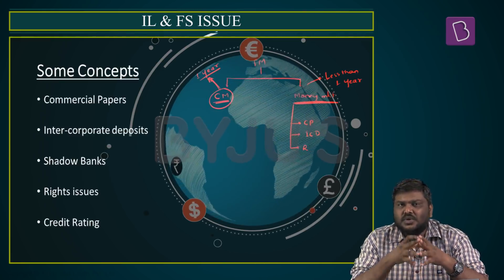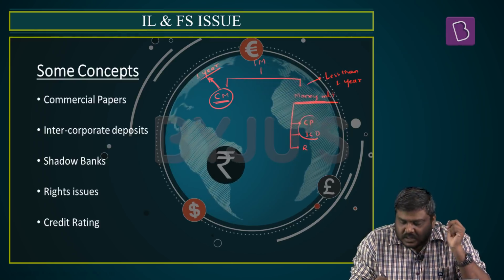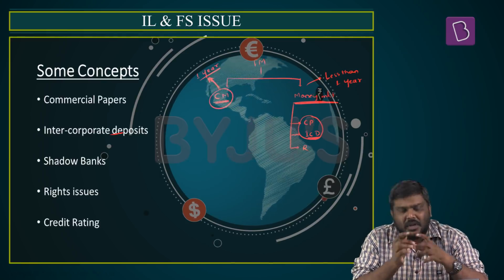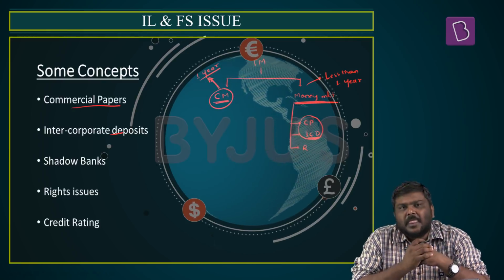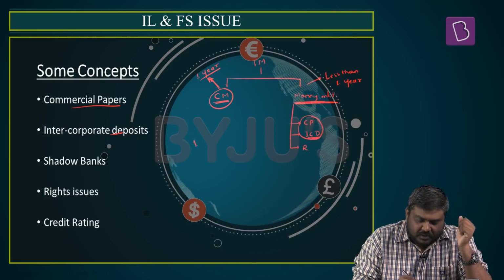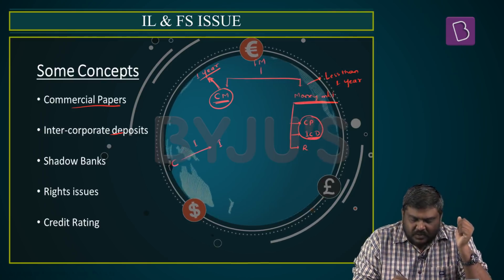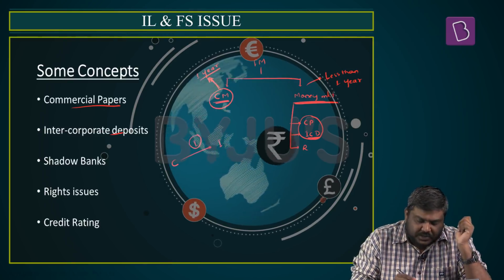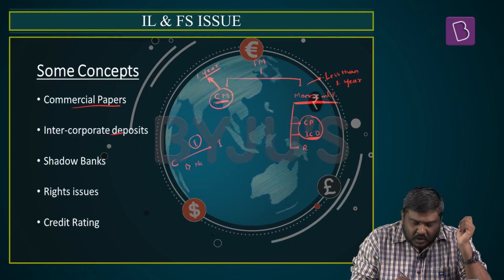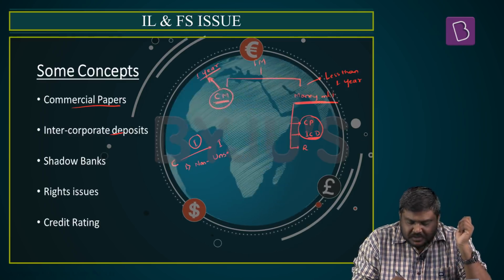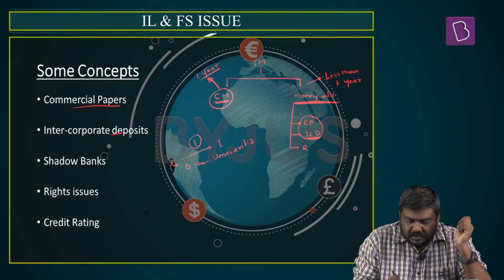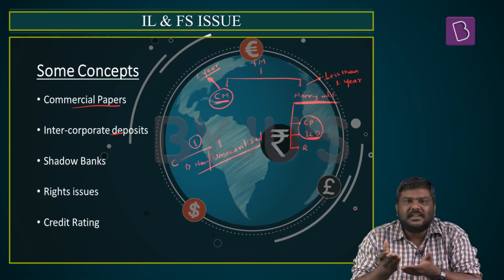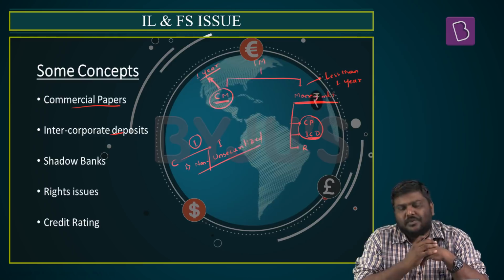To understand this particular issue of IL&FS, you need to understand the concept of a commercial paper as well as intercorporate deposits. Let me start with the first one, commercial papers. These are nothing but the instruments which are issued by company to the investors. But the major important feature of this particular instrument is 1. These are non-collateral or unsecuritized. What is the meaning of this? Whenever these instruments are issued, there is no asset which is supporting this particular instrument.